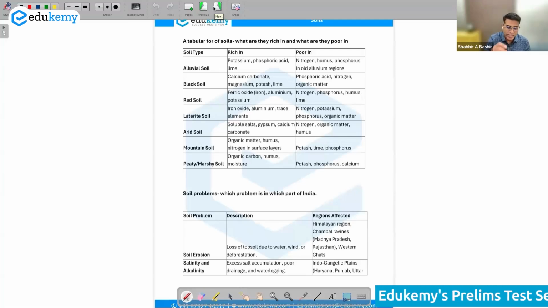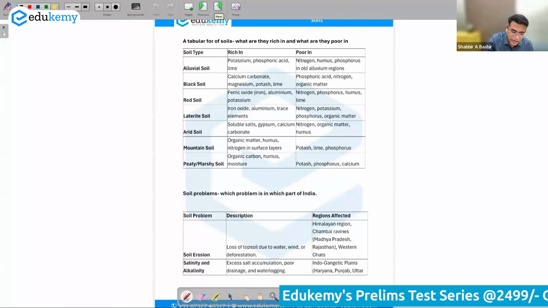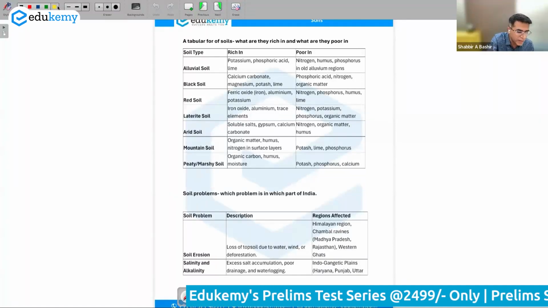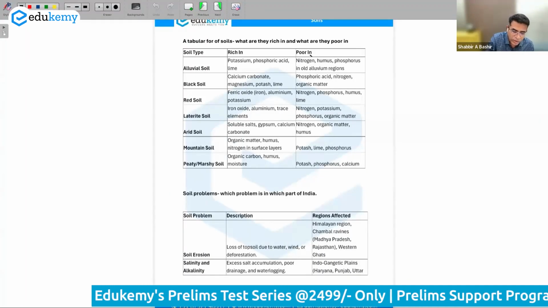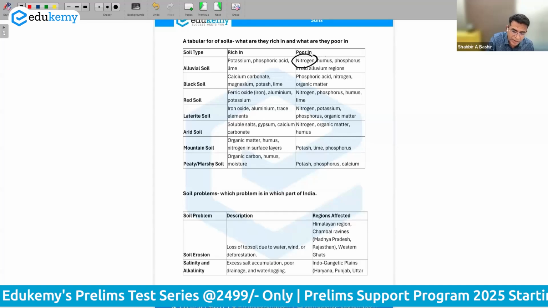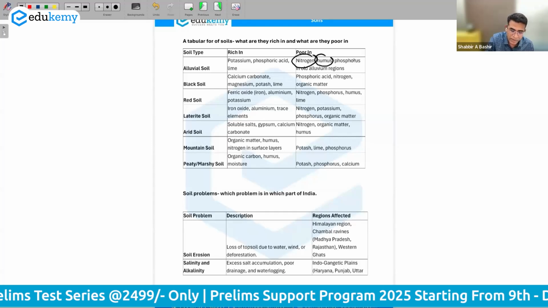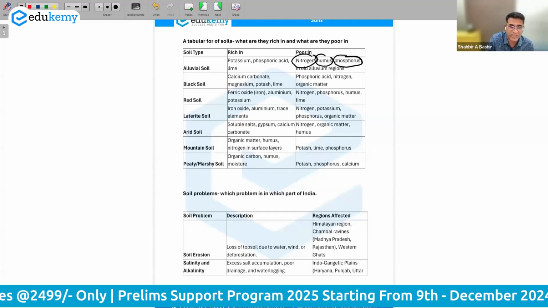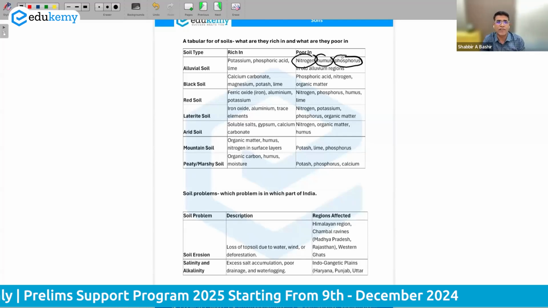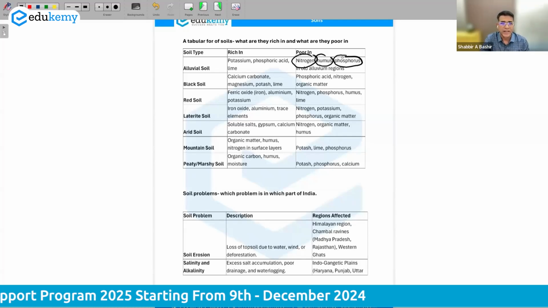Look at Indian soils in general, all the soils will be invariably relatively poor in nitrogen. Most of the Indian soils are poor in humus. Most of them are also poor in phosphorus. That's why they must add a lot of phosphates.